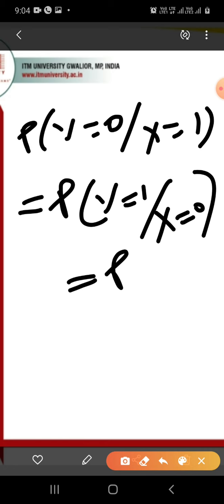Already I have shown the figure also, binary symmetric channel. Again I want to show you the figure.